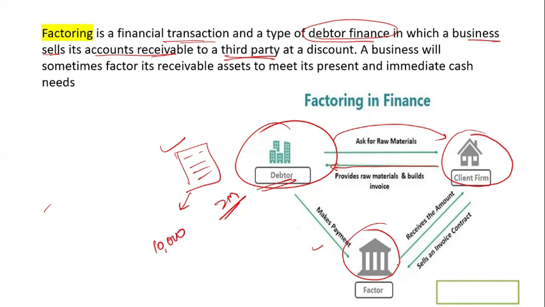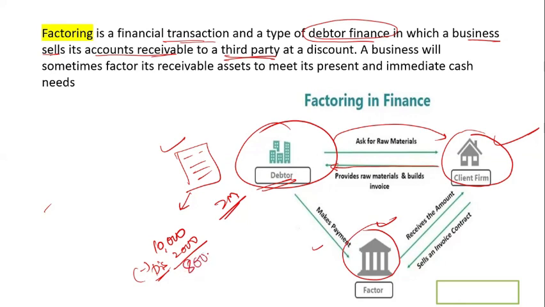The bank says I will deduct some money, because there is uncertainty whether this firm will pay the bank or not. Suppose the bank charges 2,000 rupees, so now 8,000 rupees.